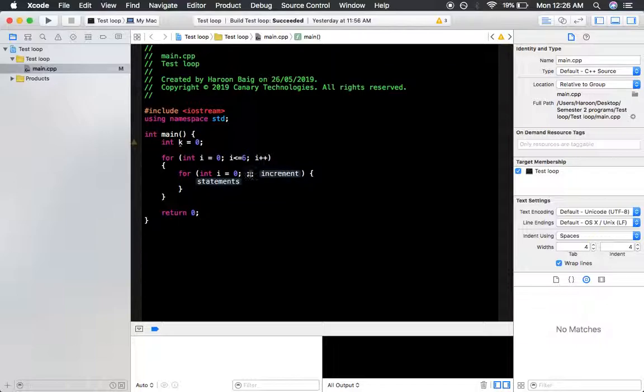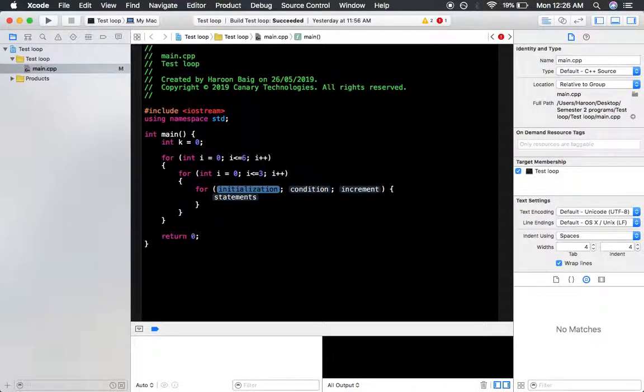And then for the condition i is less than or equal to, let's say 3, and I'm going to increment i by 1. And then again, instead of a statement, I'm going to write int i equals 1, and for the condition, let's say up till i is less than or equal to, let's say 4, and then I'm also going to increment i by 1.